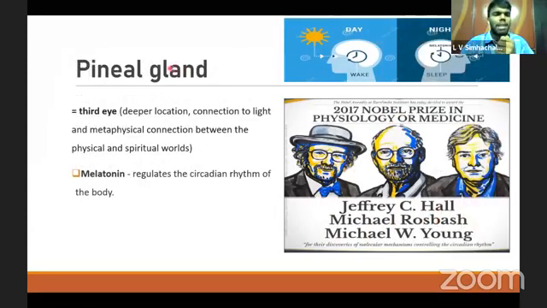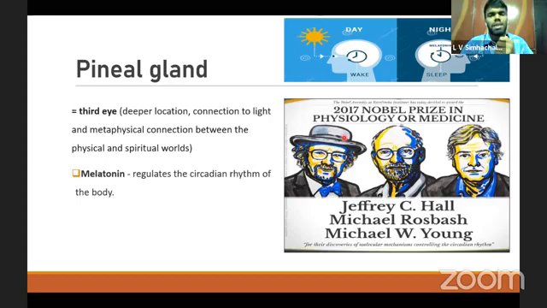Coming to the pineal gland, it is also called the third eye because of its deeper location in the central part of the brain, and its connection to light, as the pineal gland secretion increases during the night time, and its metaphysical spiritual connection between the physical and the spiritual worlds. So it is called the third eye. It releases the hormone called melatonin. Melatonin regulates the circadian rhythm. It is called the sleep-wake cycle of the body.